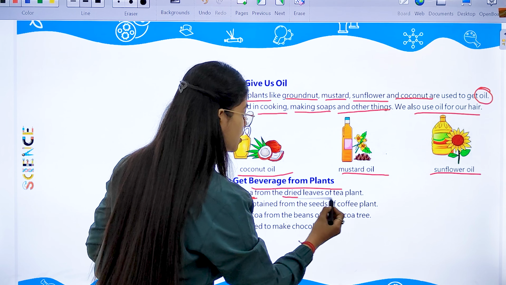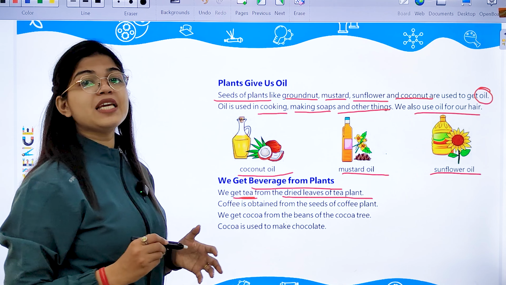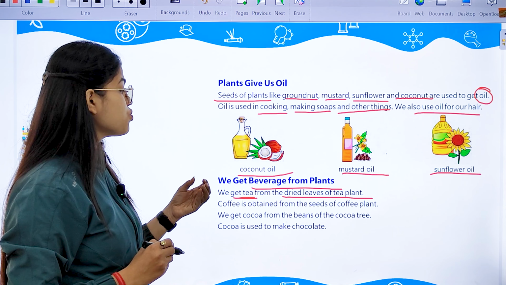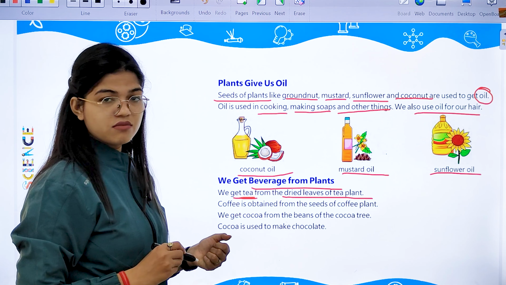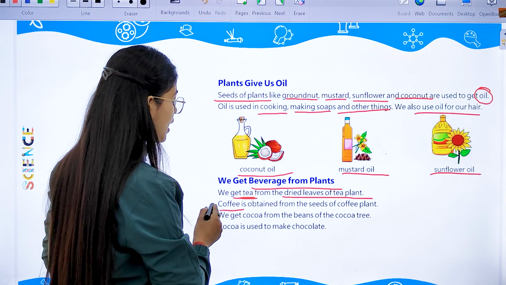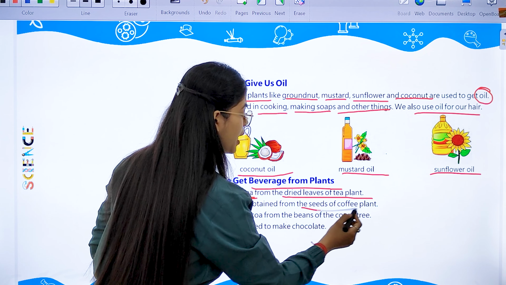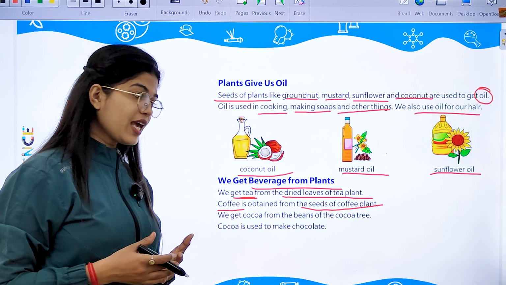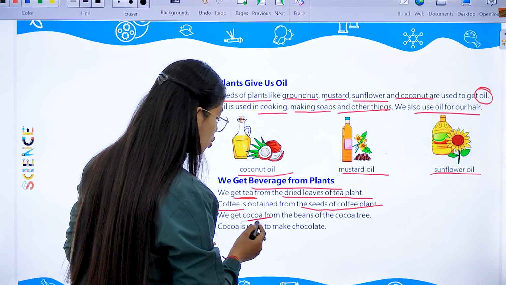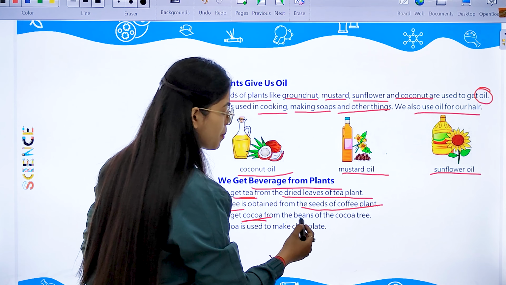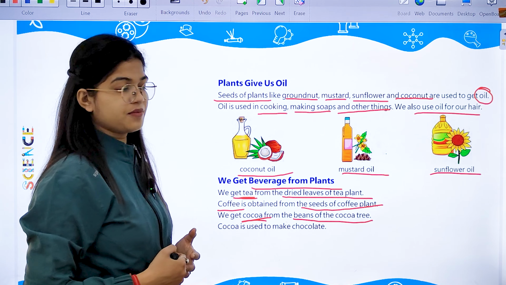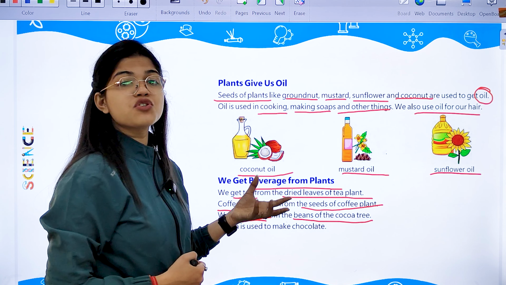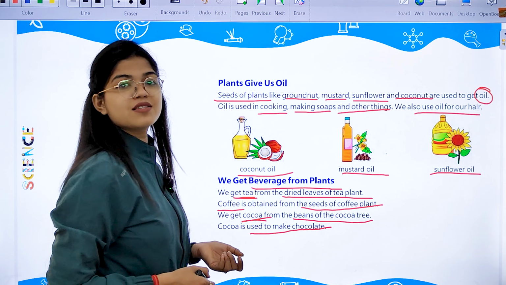We get it from the dried leaves of the tea plant. Tea plant leaves, when they are dried, are used to make tea. Then coffee, again a beverage, is obtained from the seeds of the coffee plant. Then we get cocoa. Cocoa we get from the beans of the cocoa tree. And this cocoa is the only substance which is used to make chocolate.